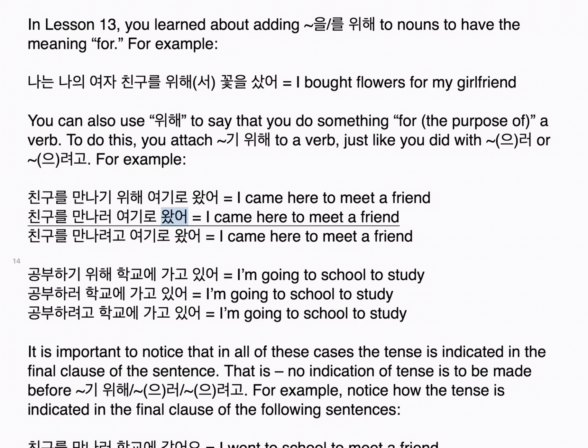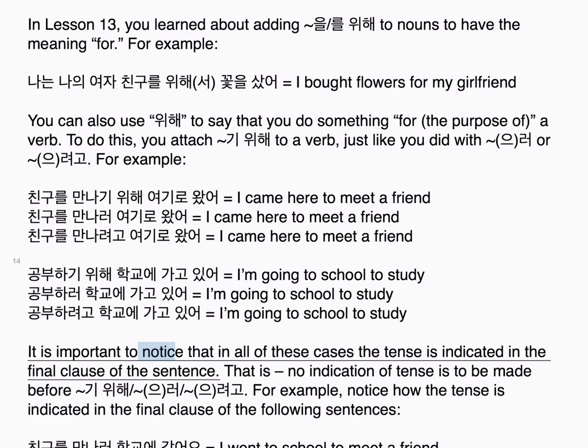친구를 만나러 여기로 왔어. Equal: I came here to meet a friend. 친구를 만나려고 여기로 왔어. Equal: I came here to meet a friend. 공부하기 위해 학교에 가고 있어. Equal: I'm going to school to study. 공부하러 학교에 가고 있어. 공부하려고 학교에 가고 있어. Equal: I'm going to school to study.